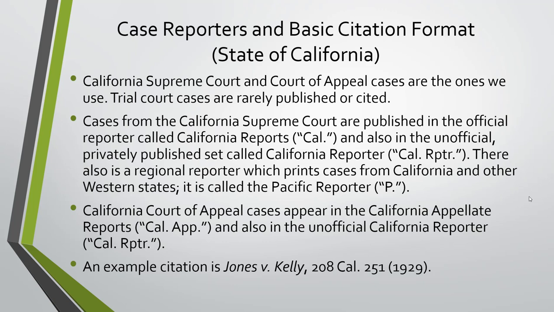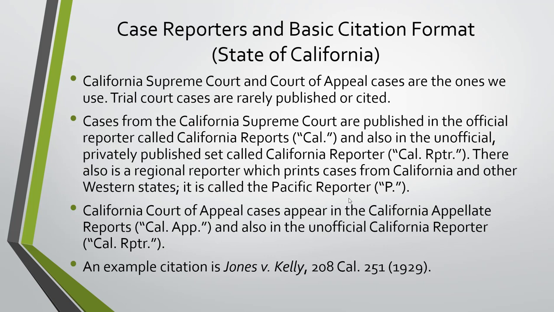Okay, case reporters and basic citation format. So the California Supreme Court and Court of Appeal cases are the ones we use at the state level. We just looked at the federal cases, now we're looking at the state ones. Trial court cases are rarely published or cited, especially not at the state level. We just don't see those. Very, very rare. So we're generally using California Supreme Court and California Court of Appeal cases.